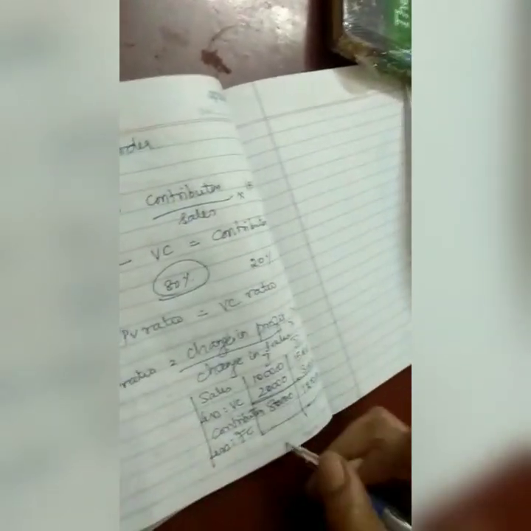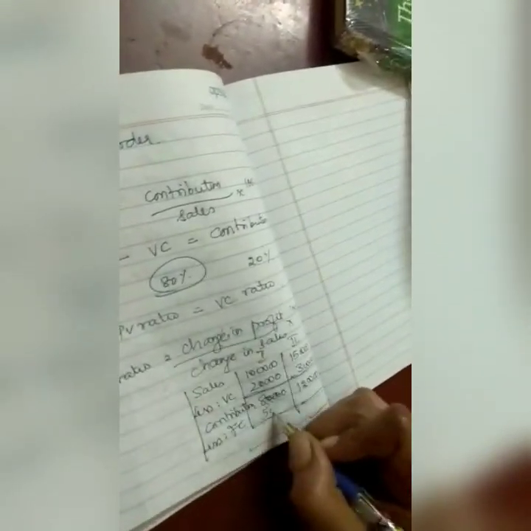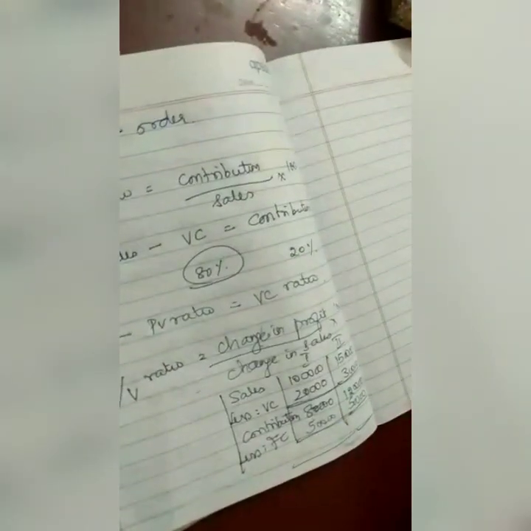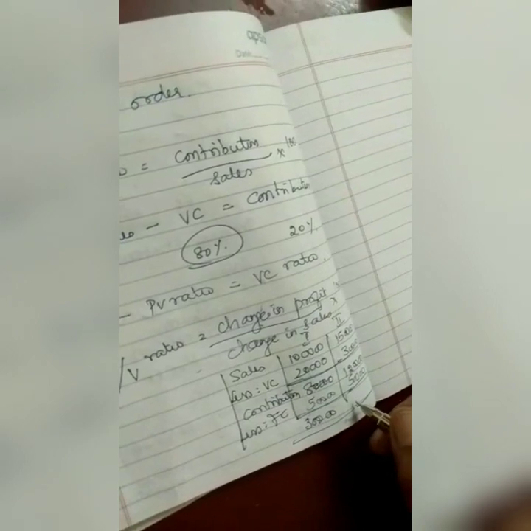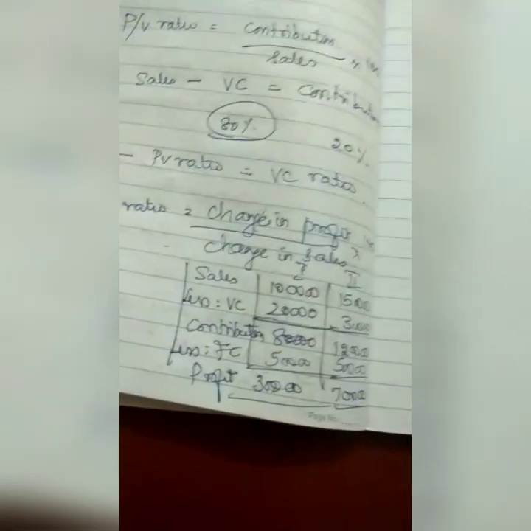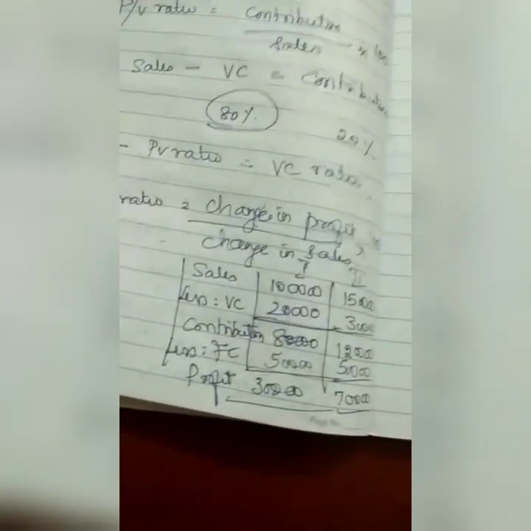is 80,000 and contribution is 1,20,000, right? Minus fixed cost. Suppose I assume this fixed cost as 50,000, the fixed cost will remain the same for both periods. It will not vary with change in volume or change in period, except in case of expansions. So here again it will be 30,000 and here it will be 70,000. This is profit. So this is an income statement where I have found variable cost as 20% on the sales and the fixed cost remaining constant.